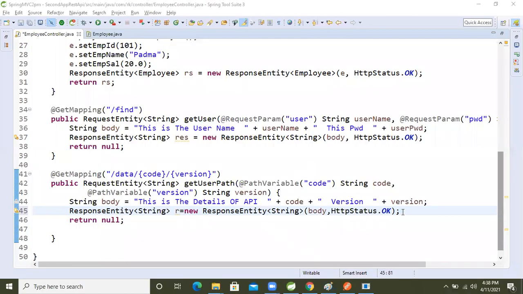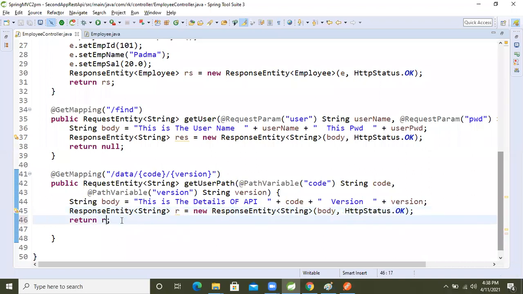Okay, so fine now, guys. Now what we will do? Just return this object. Okay, now return the object. So fine, guys. Now our API is ready. So let's make the request, and we will see the result.